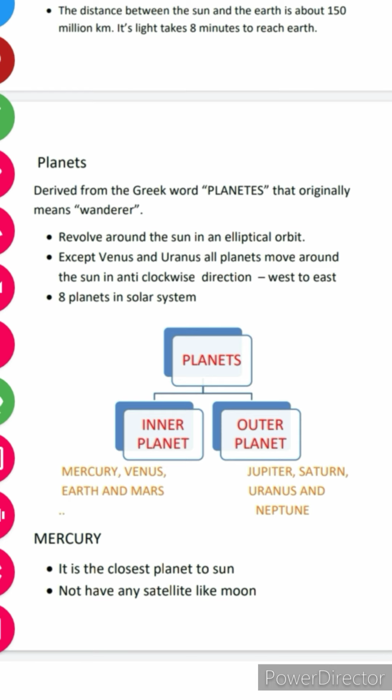So planets are also classified into 2, that's inner planets and outer planets. In inner planets we have Mercury, Venus, Earth and Mars. In outer planets, Jupiter, Saturn, Uranus and Neptune. Inner planets are also known as terrestrial planets, and outer planets are known as Jovian planets.